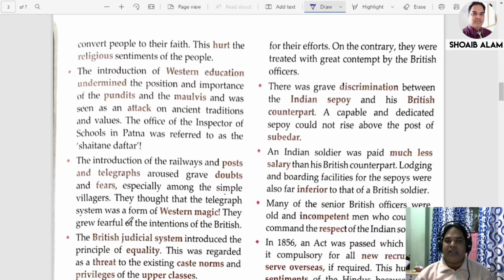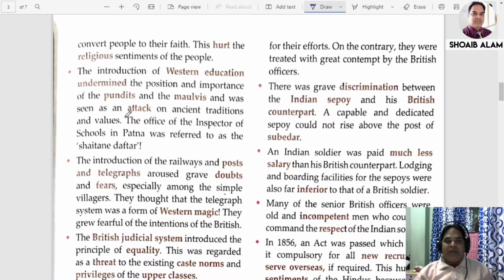Did you understand? So they were very much hurt. That means they had been following a different religion. Now they are coming up with new ideas to convert the people or lure the people to convert themselves to a new religion. So that had hurt the religious sentiments of the people of our country.